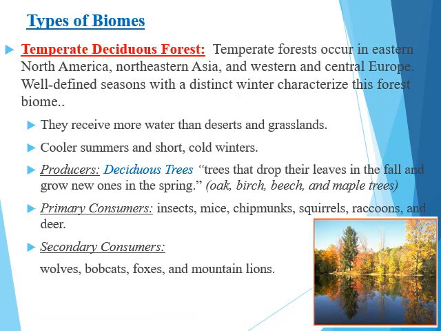Temperate deciduous forests. Temperate forests occur in eastern North America, northeastern Asia, western and central Europe. Well-defined seasons with a distinct winter. They receive more water than deserts or grasslands. They have cooler summers that are short, and cold winters. These are the types of producers, primary consumers, and secondary consumers in this biome.